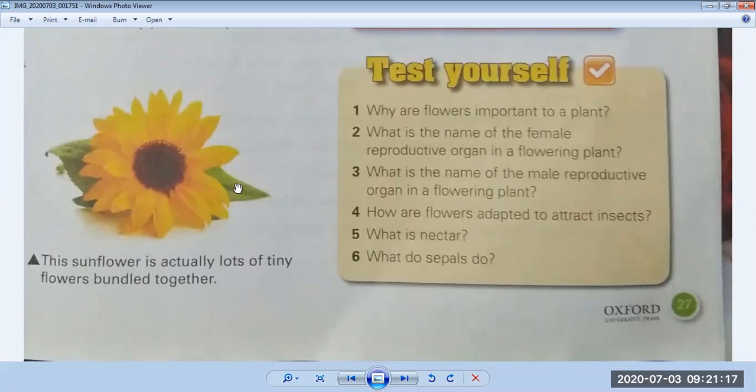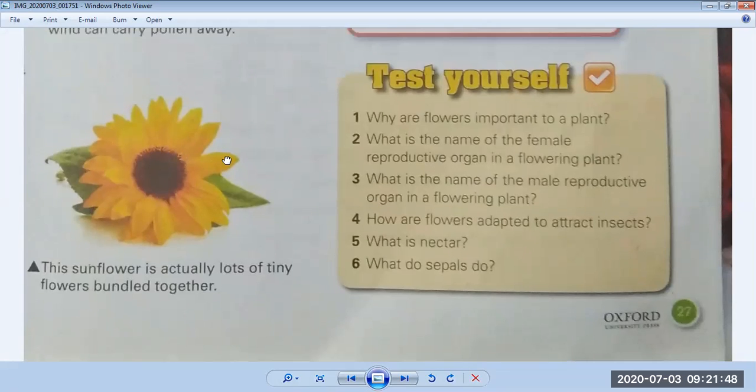You can see it has many bright petals. Okay, and these are sepals, and in the center it has a bundle of tiny flowers, and all this bundle of tiny flowers has many pollens inside them which attract other insects. So they sit over here, they get the nectar, and then they sit on another flower, so they transfer the pollens of one flower to another flower.